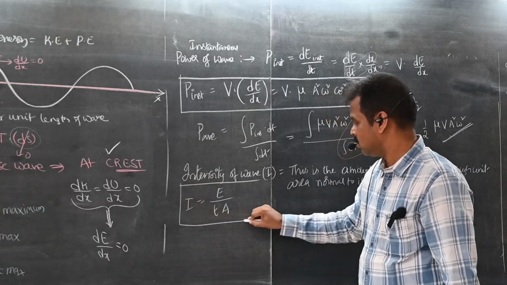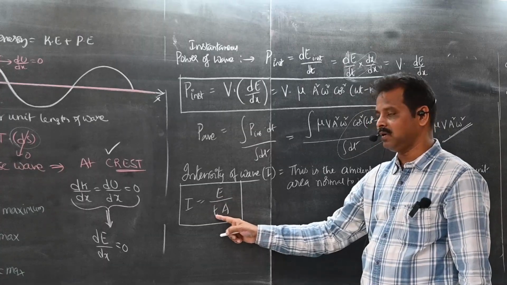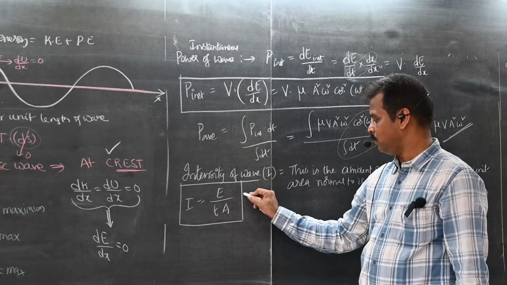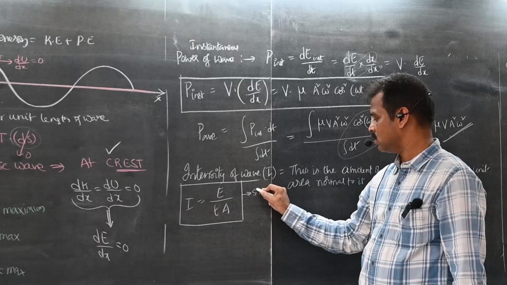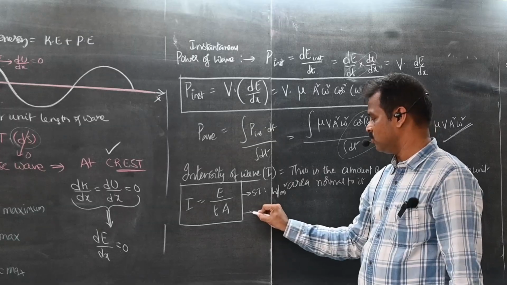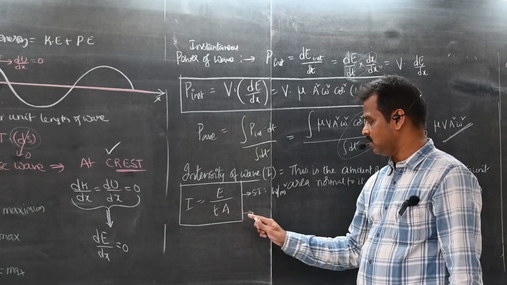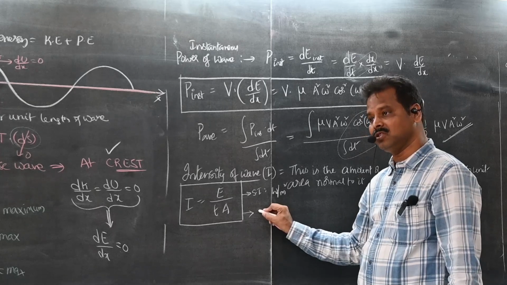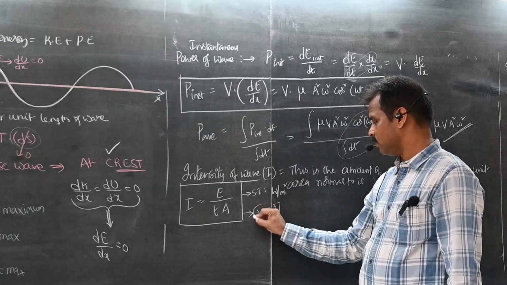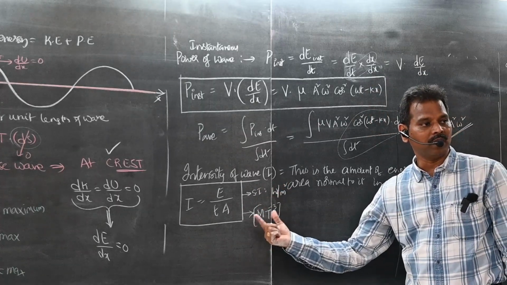Now, the SI unit, students: energy by time, joule by second, watt per meter square. What is the SI unit? Watt per meter square. Dimension formula: energy is M L square T minus 2, divided by time, M L square T minus 3, by L square, M T minus 3. L square also gets cancelled. This is the SI unit and dimension formula for intensity.